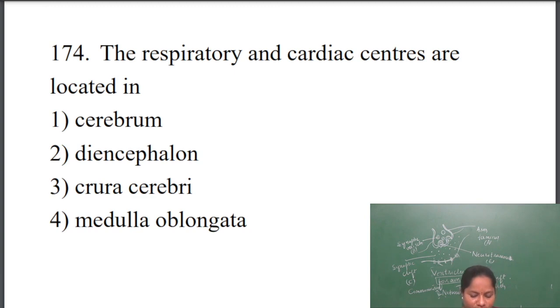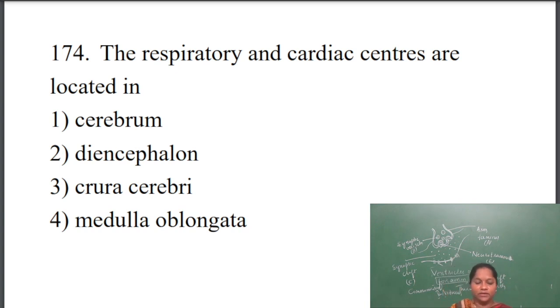Next question. The question is, the respiratory and cardiac centers are located in. When we read the parts of the brain, we have to study them with the functions of the brain. Here the options are cerebrum, diencephalon, crura cerebri, and medulla oblongata.